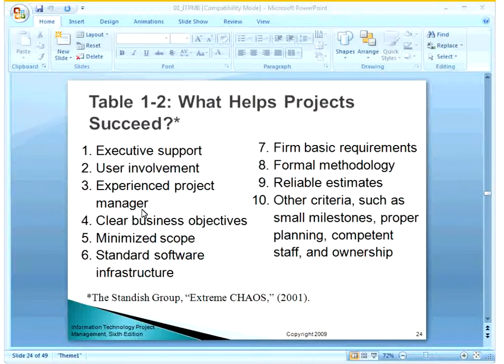If you have clear business objectives, if you have minimized scope, if you are using standard software infrastructure, or if you have collected requirements very carefully and you have fixed them. Firm means fixed basic requirements. Or you are using some formal project management methodology, or you have made estimates for time, cost, and other things very accurately, so chances of success are high. Other criteria such as small milestones, proper planning, or competent staff and ownership fall on number 10. So these are the top 10 factors which make your project successful.